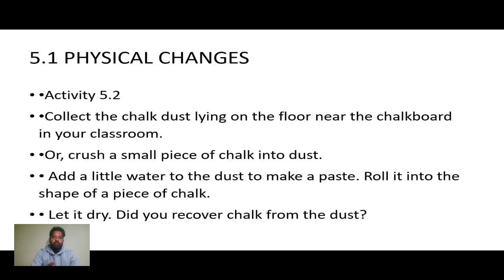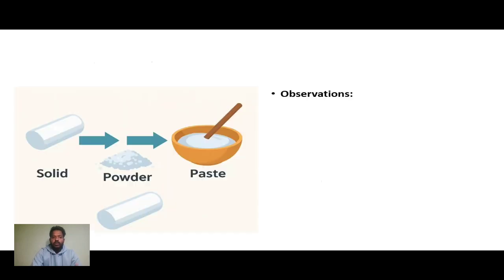So can we really make this happen? Just think about that. We have sand and we have cement, and if I pour water and give a shape, does it acquire the shape? Yes, the answer is yes. So normally a solid chalk, when we crush it into a powder and make a paste, and again give some shape to it, it will be as before. Not exactly as before, but it will have a shape.